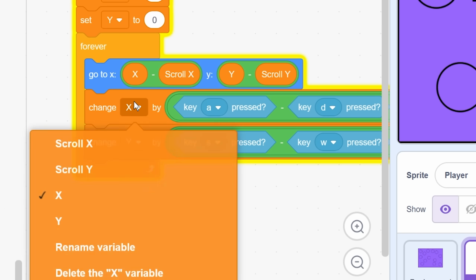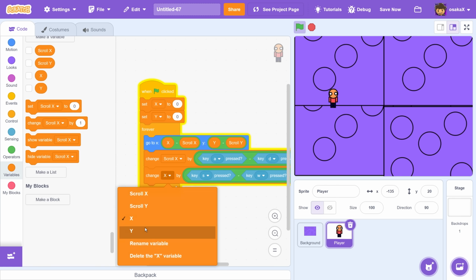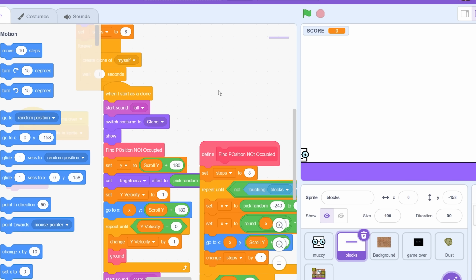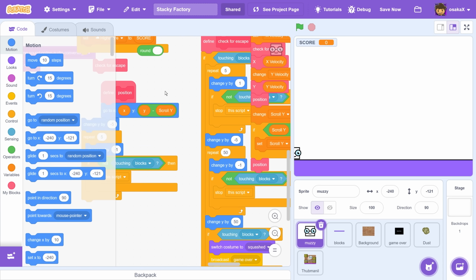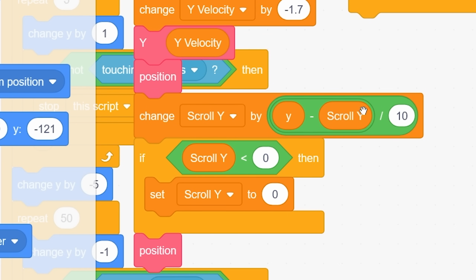Oh, wait. I think it needs to be change scroll X. Wait. No. I did this in the last one. Hold up. Where is that scrolling script? I need you. Please tell me it's in here. Please tell me I used it. Where did I put it? Did I put it in the player maybe? Here we go. Okay. Change scroll Y by my.